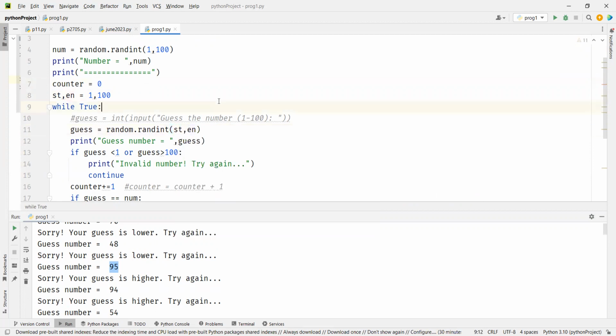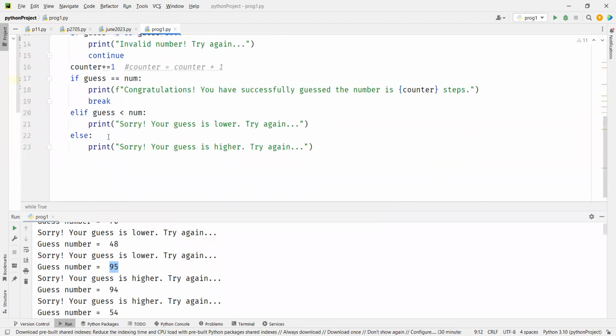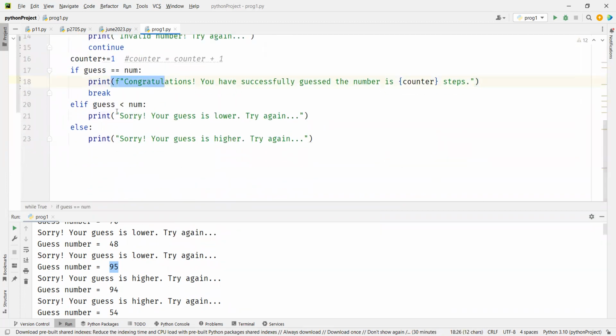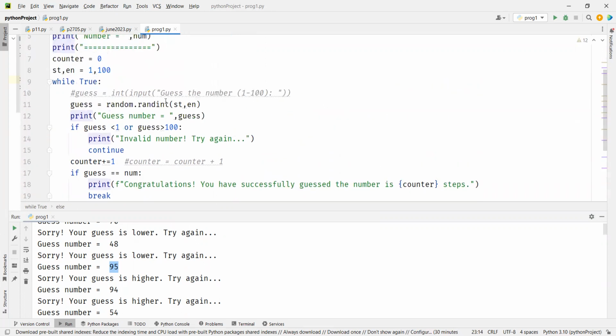Now you see, if this guess is correct, it's all fine. But in these two cases, we have to manipulate the range in which they are guessing. So now if the number is 50, let's say, and you have said 25, next time onwards you should not guess a number less than 25.